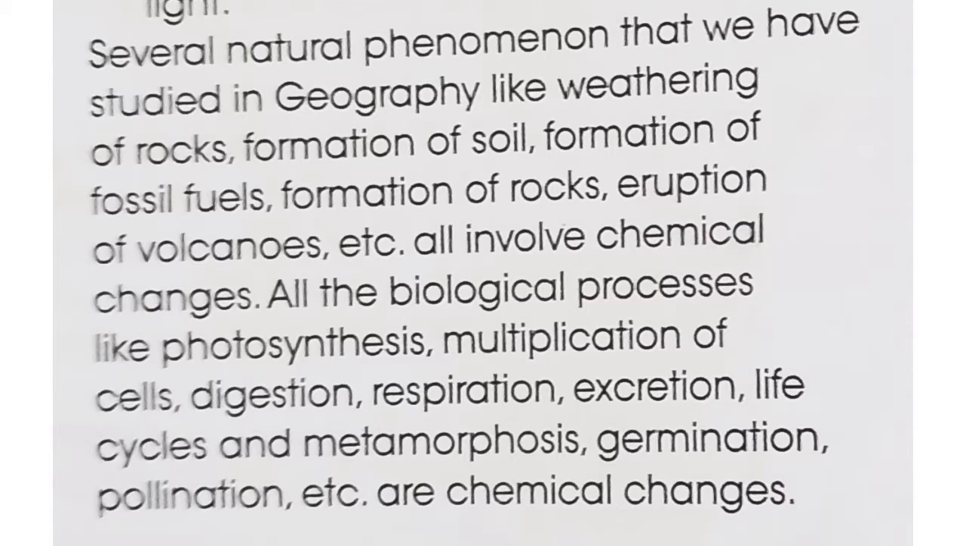Then in biological processes such as photosynthesis, multiplication of cells, digestion, respiration, excretion, life cycles and metamorphosis, germination, pollination, etc. these all are chemical changes. For example, take digestion: we eat the food and it is changed into energy. It is broken down and the energy is absorbed. These are all chemical changes. Now, did you understand about this? What is chemical change, its properties and examples of chemical change.